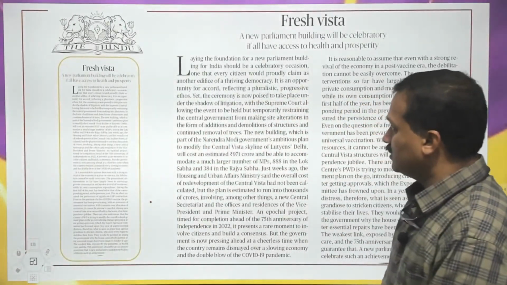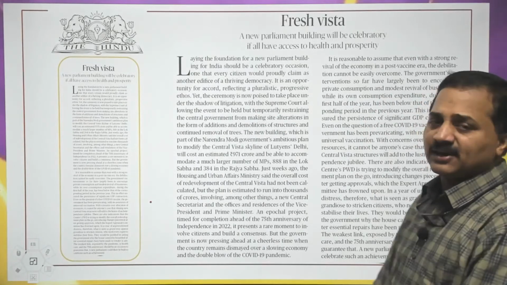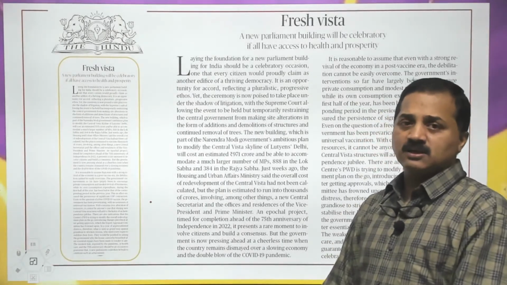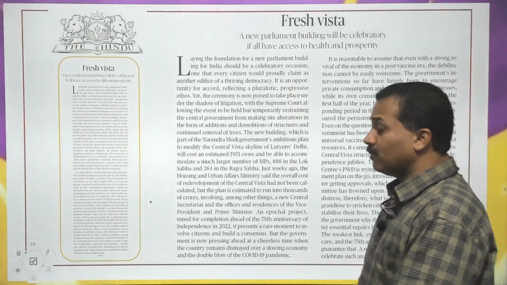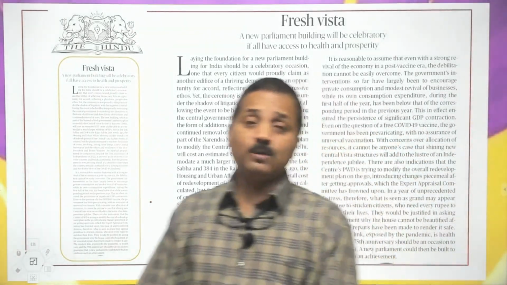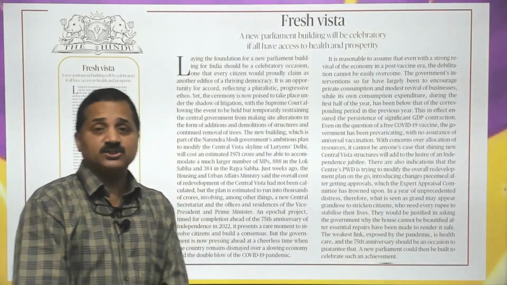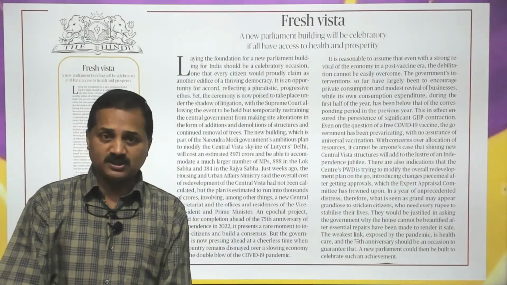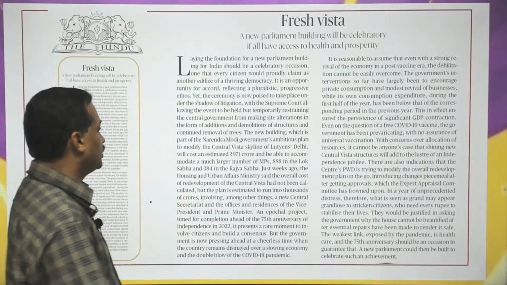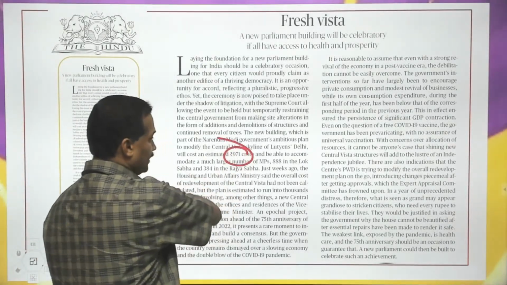Fresh vista. The Hindu was slightly criticizing the governmental decision to continue with the Central Vista project. We know that the government is going ahead with an ambitious central secretariat and parliament project by spending around 971 crore rupees.